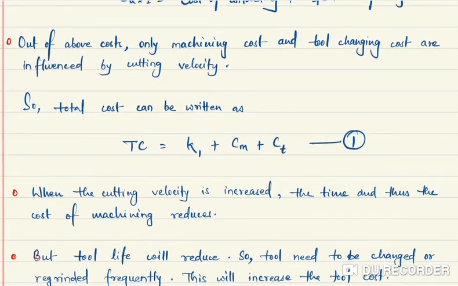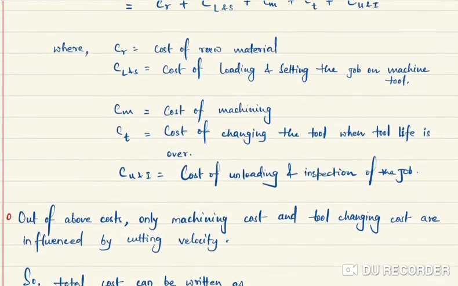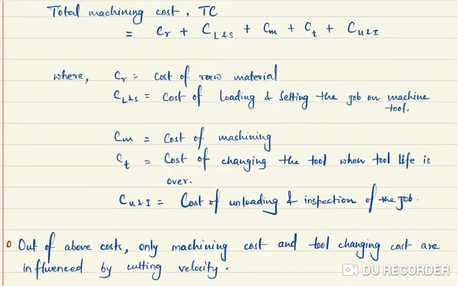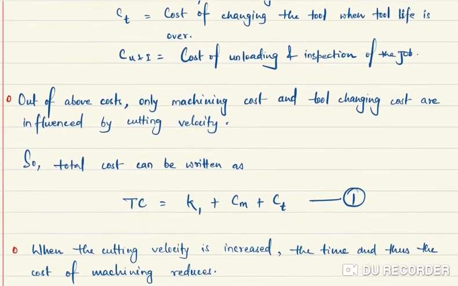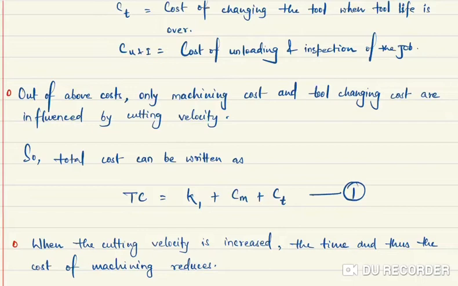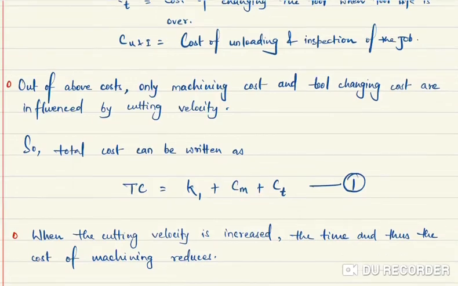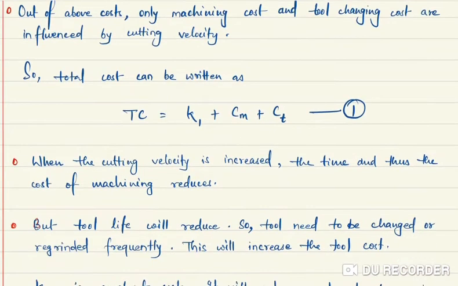So now we can combine these constants, and we write them as K1, and then CM and CT. Now we see that when the cutting velocity is increased, the time and thus the cost of machining reduces. If you are increasing the cutting velocity, obviously the time of machining is reduced, and so the cost of machining is reduced. But the problem is with the tool life.